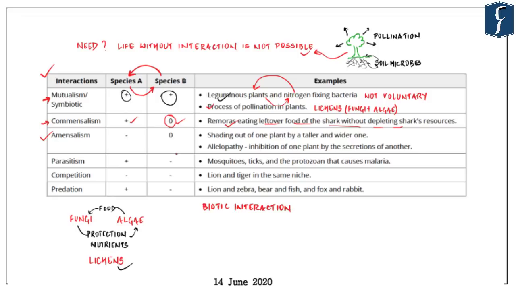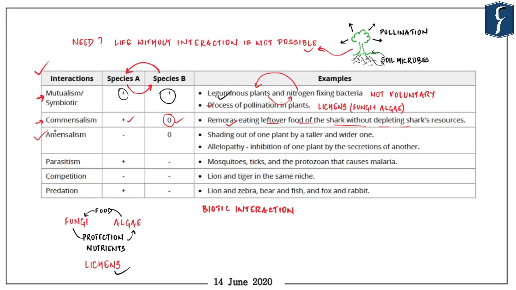So it is neither beneficial nor detrimental to that particular species. Let's now discuss the mirror image of commensalism, which is known as amensalism. In amensalism, the interaction leads to a detrimental effect on one of the species, whereas it leaves the other one unimpacted.